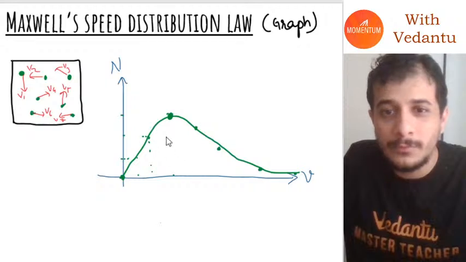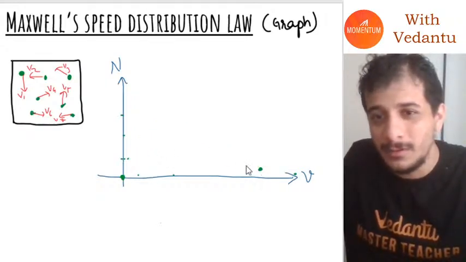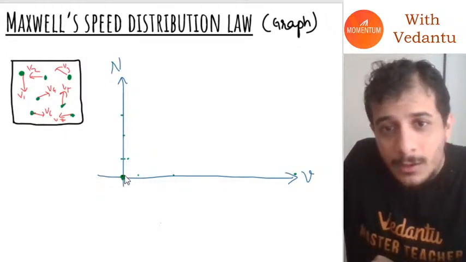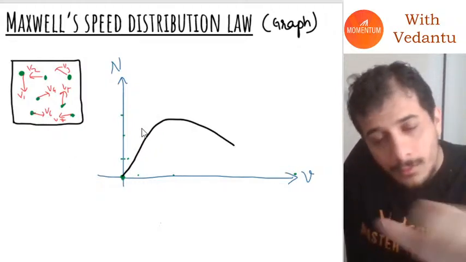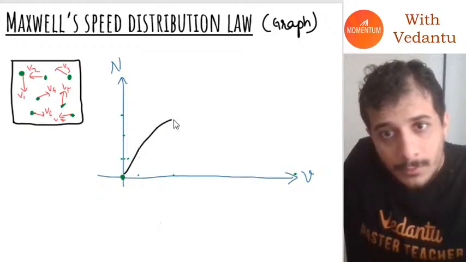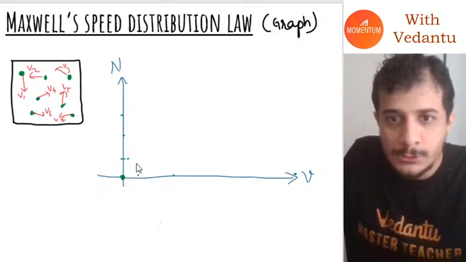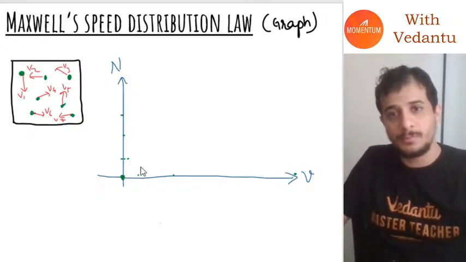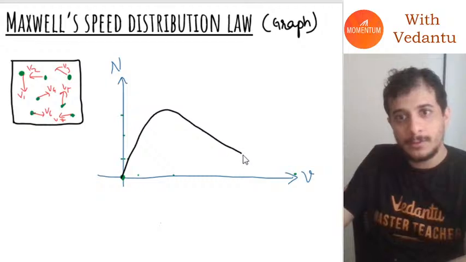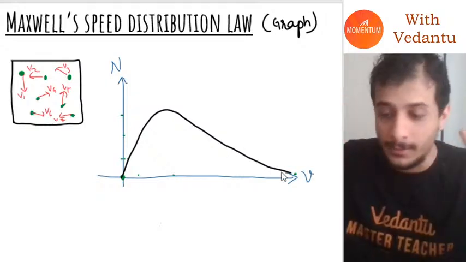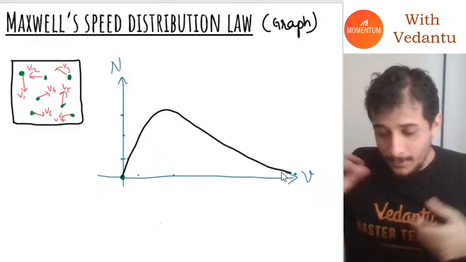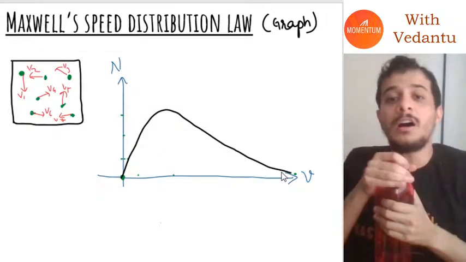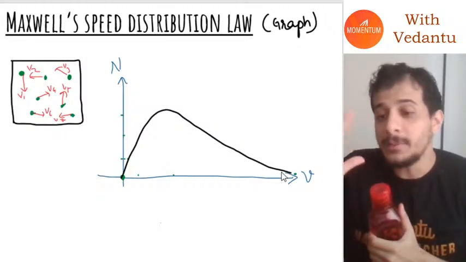Let me draw a more beautiful version of this curve because this one is, let's be honest, a little bit ugly. It will look something like this. Nope. I'm sometimes not satisfied with my own drawings, right? So we will get it right. Until then, we cannot move forward. Okay, so this is the graph. You have to understand the meaning of this graph.